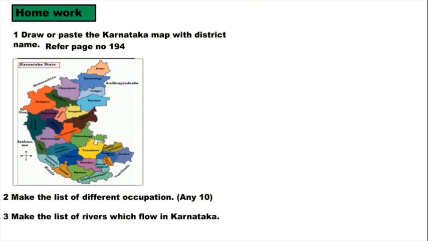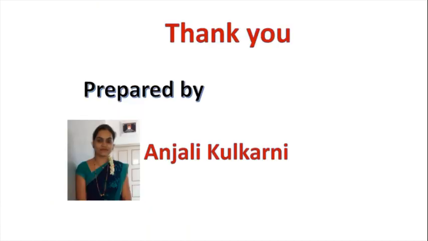So children, I hope you understood this lesson. Now homework: draw or paste the Karnataka map with district names. Refer to page number 194 and make the list of different occupations. Any 10 you can write, and make the list of rivers which flow in Karnataka. Okay? Yes. Thank you.